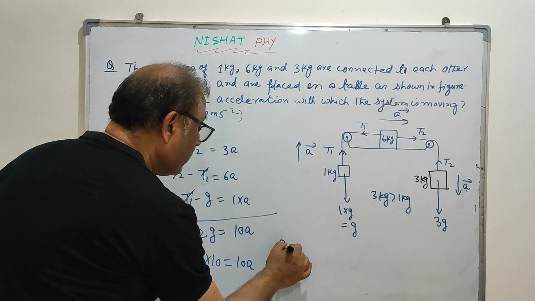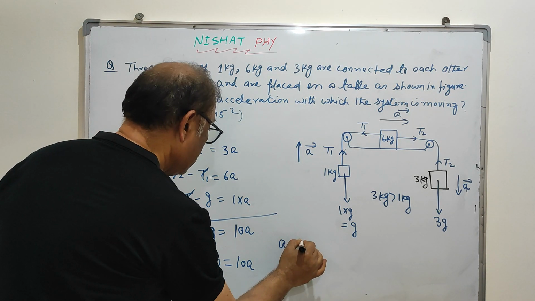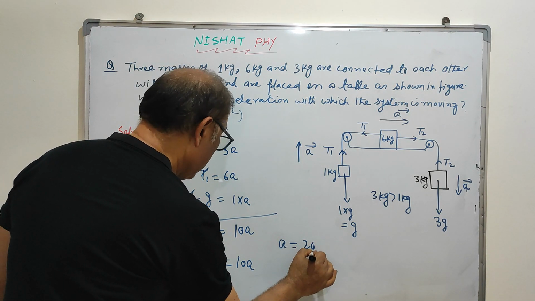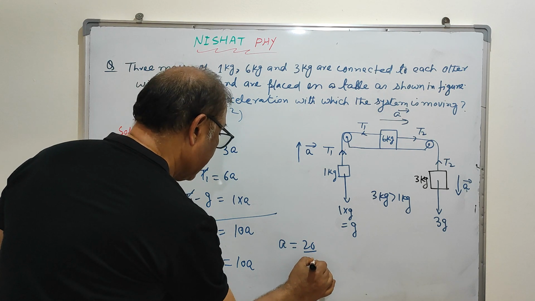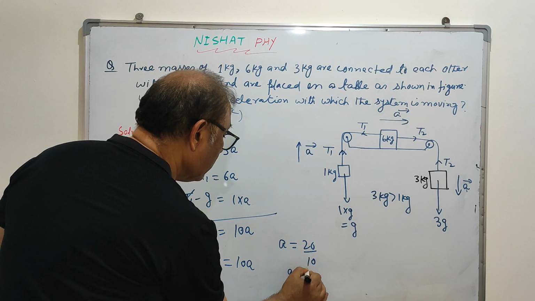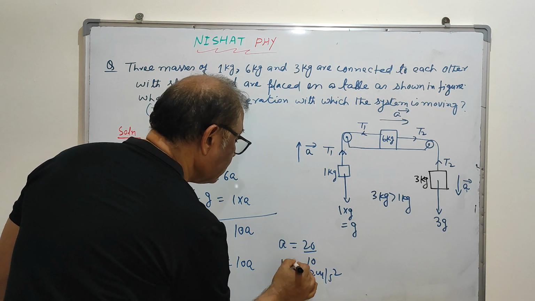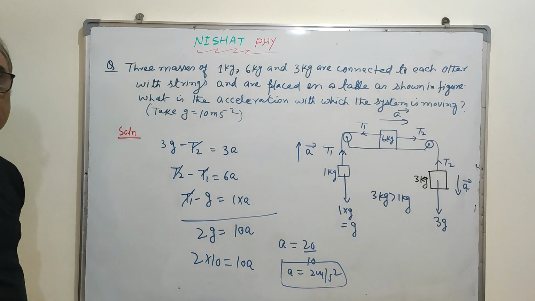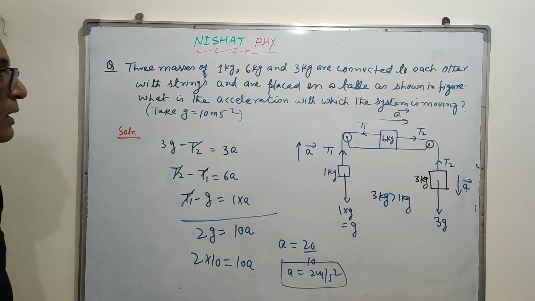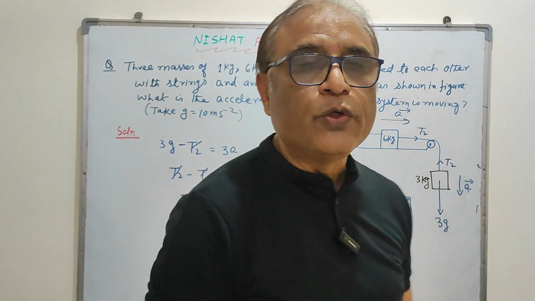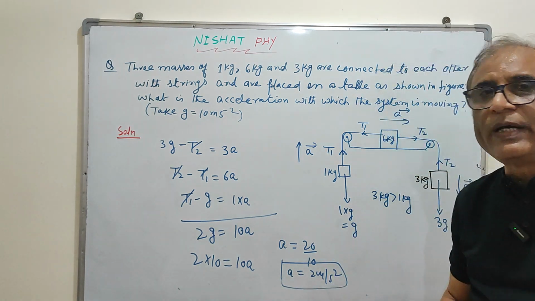So a equals 20 upon 10, and a equals 2 meter per second square. This is the answer. So the acceleration of the system is 2 meter per second square.